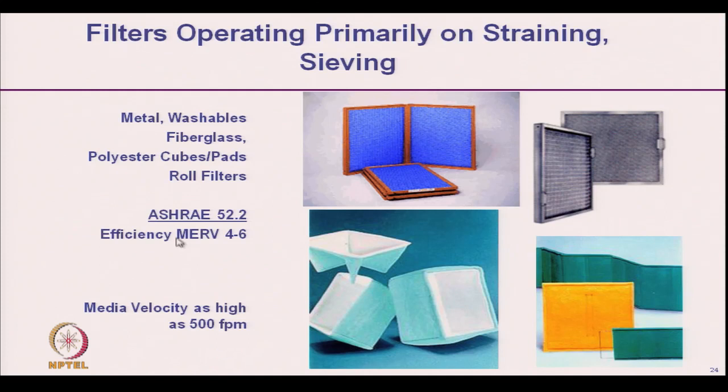And here the efficiency as per the American standard MERV is typically around 4 to 6, and the media velocity will be very high. These are filters where we need to strain, to sieve some particles at very high speed, 500 feet per minute. Okay.